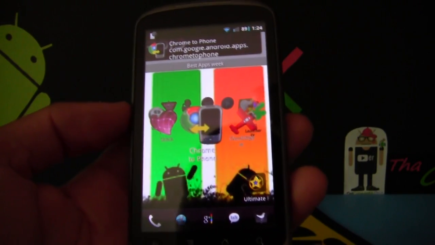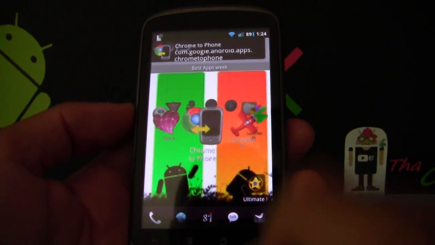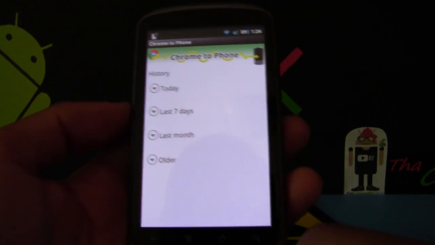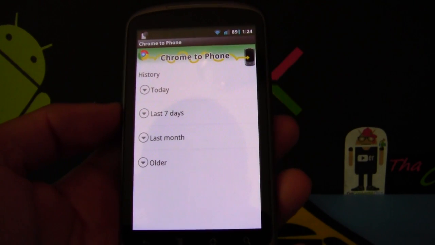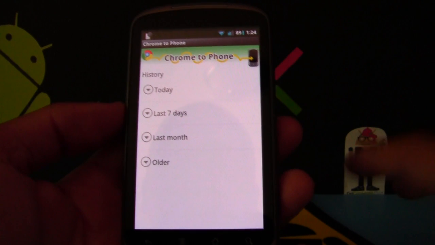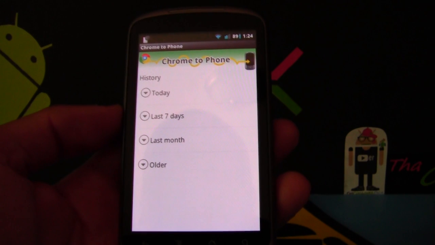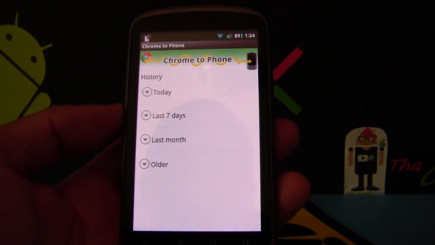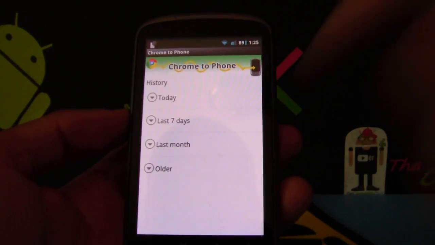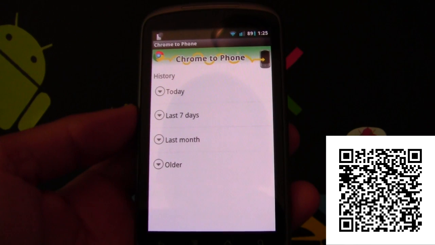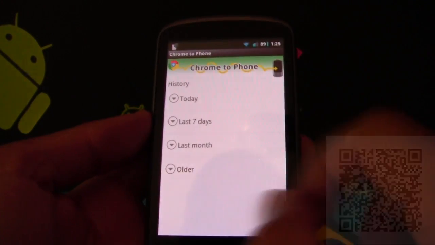Chrome to phone. Can't show too much on it, but I can explain what Chrome to phone is. If you use the Chrome browser, with Chrome to phone, you're allowed to be on your computer, and if you need to be on the go, or you need to go somewhere, let's say you want to go to the bathroom, whatever page you're on with Chrome to phone and your Chrome browser, you can click a little tab that is an extension from the Chrome browser, and it'll send whatever page you're at right to your phone. Continue on where you left off. That simple, and it's really great. It's really useful. I always do it if I'm going to leave on the go.